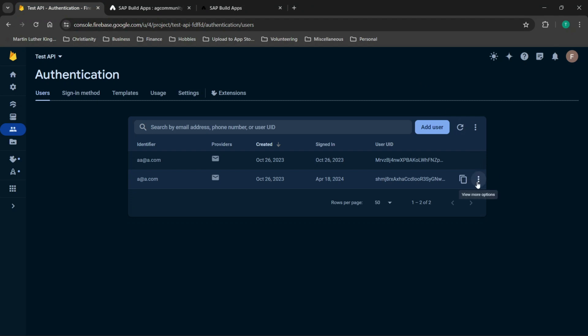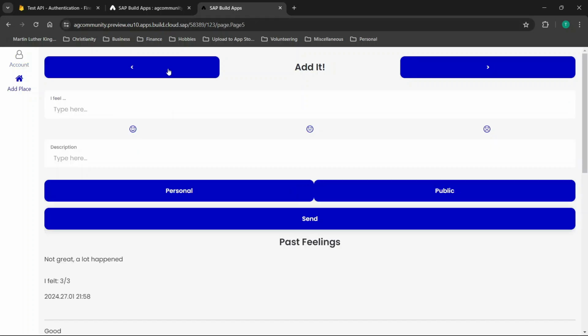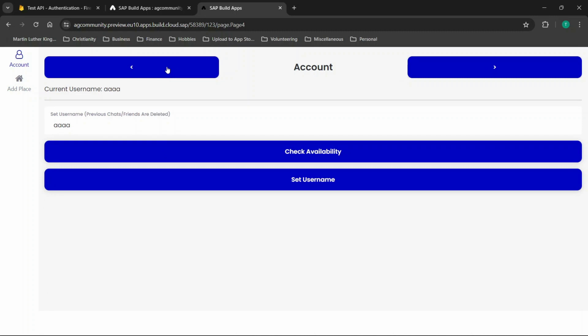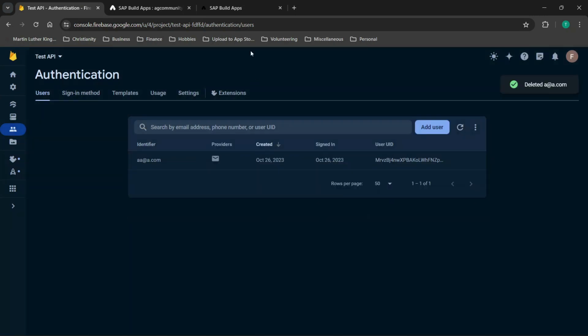Now you can test out different use cases for this. For example, if you want to disable the account, how's it going to act when the user is logged in? So for example, if it should or shouldn't be allowing them to log in, or maybe you decide that you want to delete the account entirely just to see how that would function.